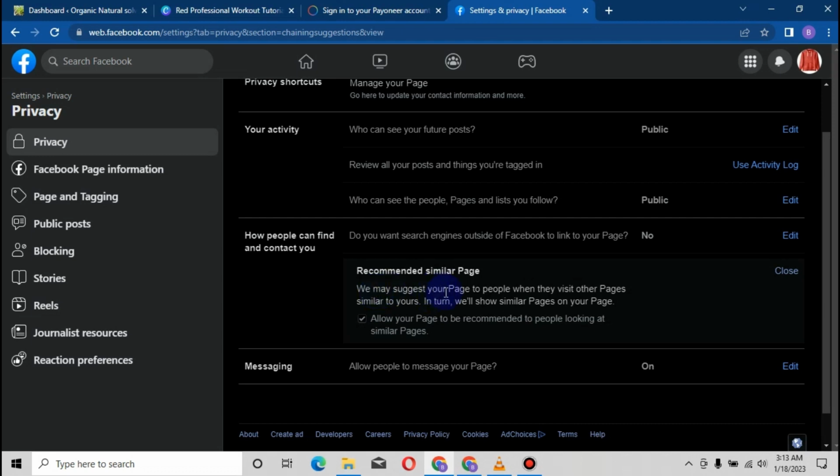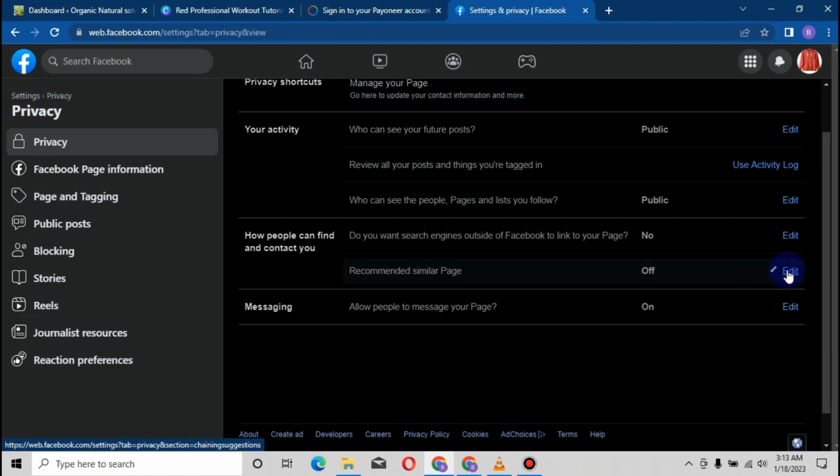We may suggest your page to people when they visit other pages similar to yours. In turn, we will show similar pages on your page. Meaning, I don't want that because I want to run ads with this page. But if you're not running ads with the page, you can leave it on. But for those who know what I'm saying, this needs to be turned off. Actually, it needs to be turned off.